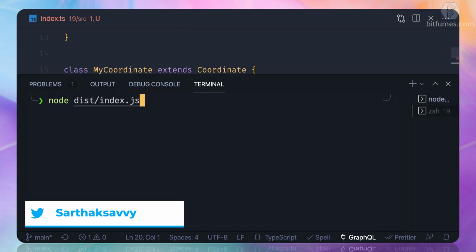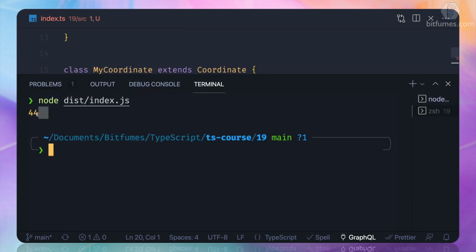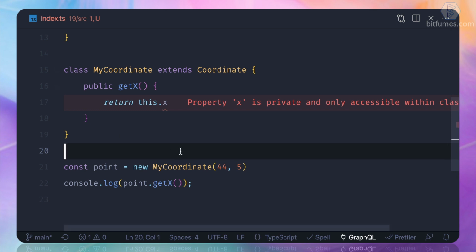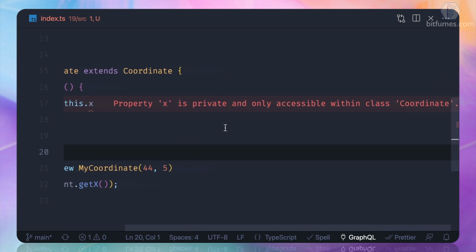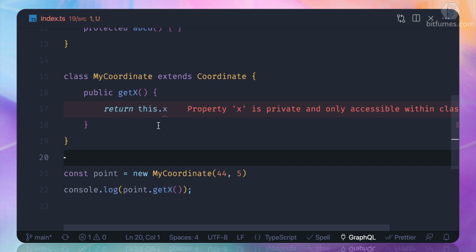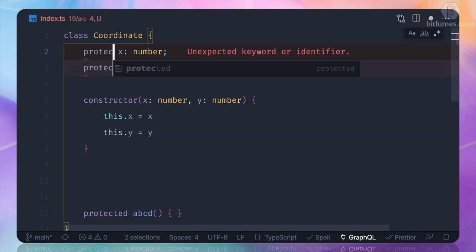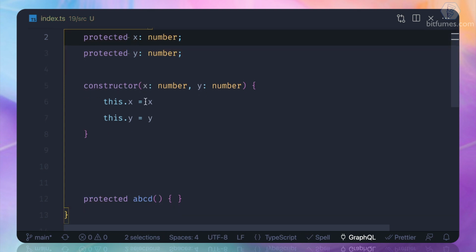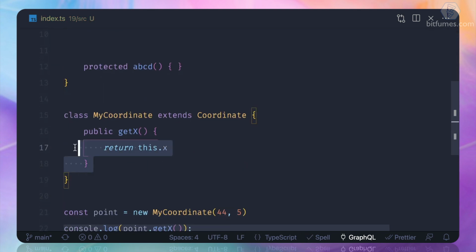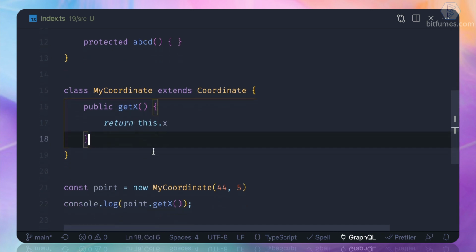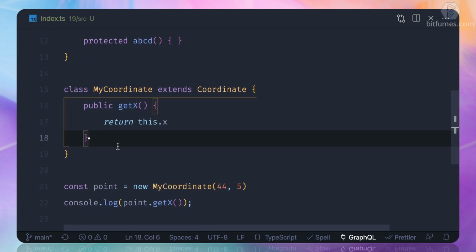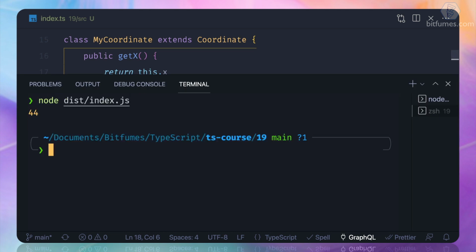Although once again, if we try to run it, we are getting the value, but that's not an issue because TypeScript is complaining about this. So what we can do to solve this, we can once again convert this to protected. Once you do that, you can see now this my coordinate class is not complaining about this dot x, and we can easily run it.